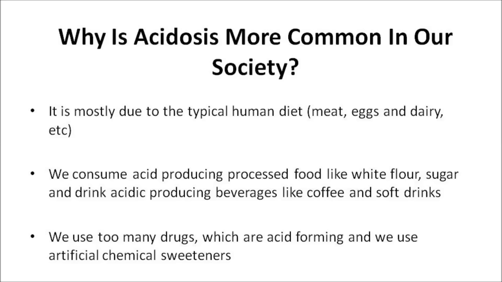In addition to this, we consume acid-producing processed food like white flour and sugar, and drink acid-producing beverages like coffee and soft drinks. We use too many drugs, which are acid-forming, and we use artificial chemical sweeteners like NutraSweet, Sweet'N Low, Equal, or even aspartame, which are poisonous and extremely acid-forming.